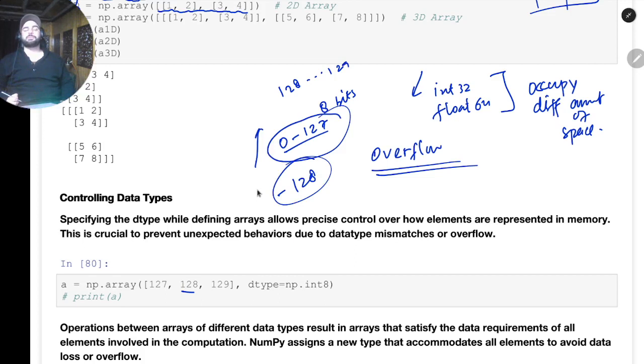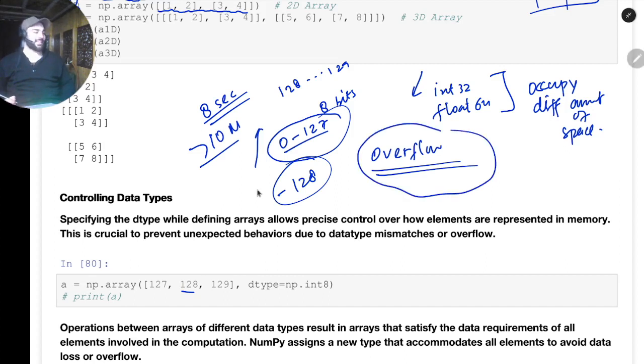So what happened, its main engine shut down. There was a crash, it hardly survived for 8 seconds, and I think it was nearly 10 million or so, even greater than 10 million loss for the company. Just one program mistake cost a company greater than $10 million. Think about this. And this was just by the problem of overflow. This is a famous case study.